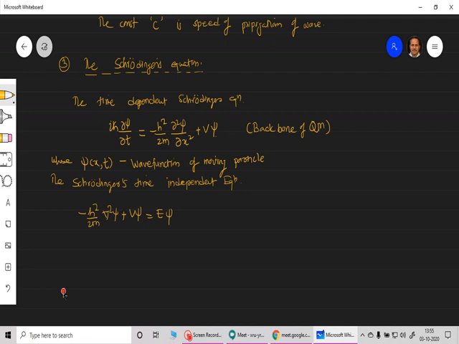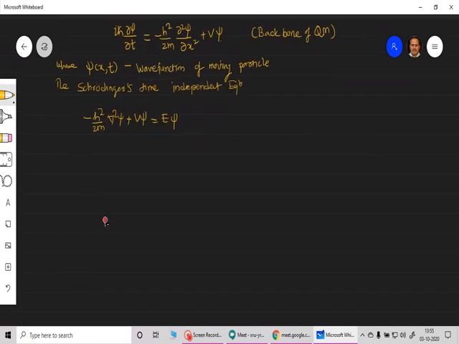For example, hydrogen atom, helium atom, etc. Whatever quantum numbers we get, the principal quantum number, the orbital quantum number, the magnetic quantum number, etc. This vector atom model which we described in the SYBSc in chemistry is completely based upon these differential equations, and therefore this is one of the very important differential equations, as I said here.